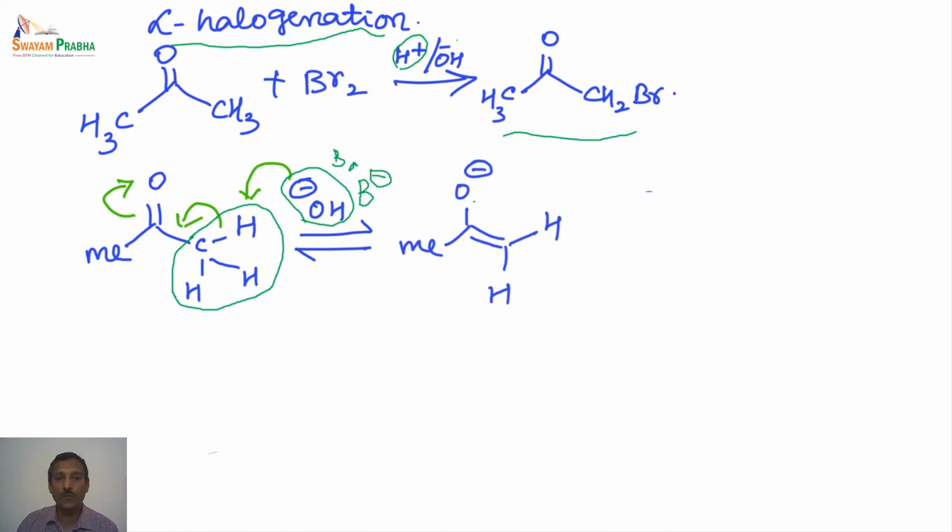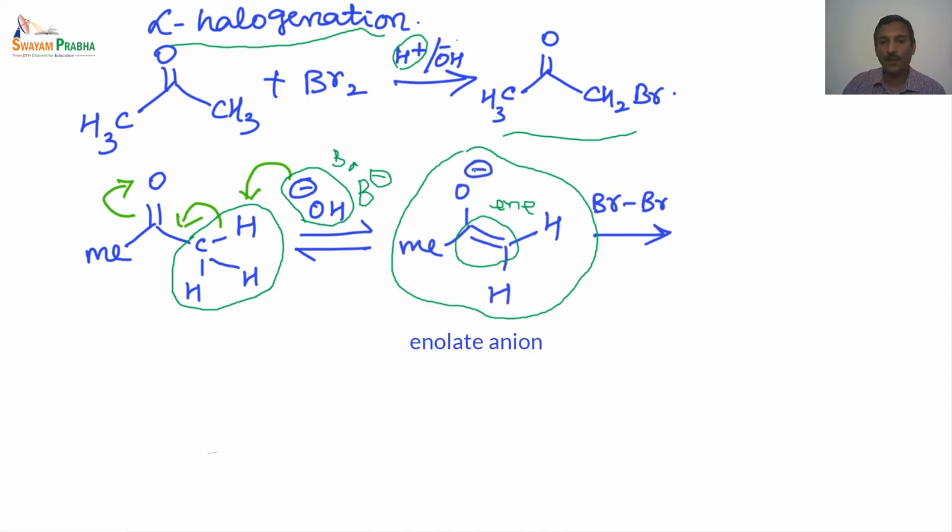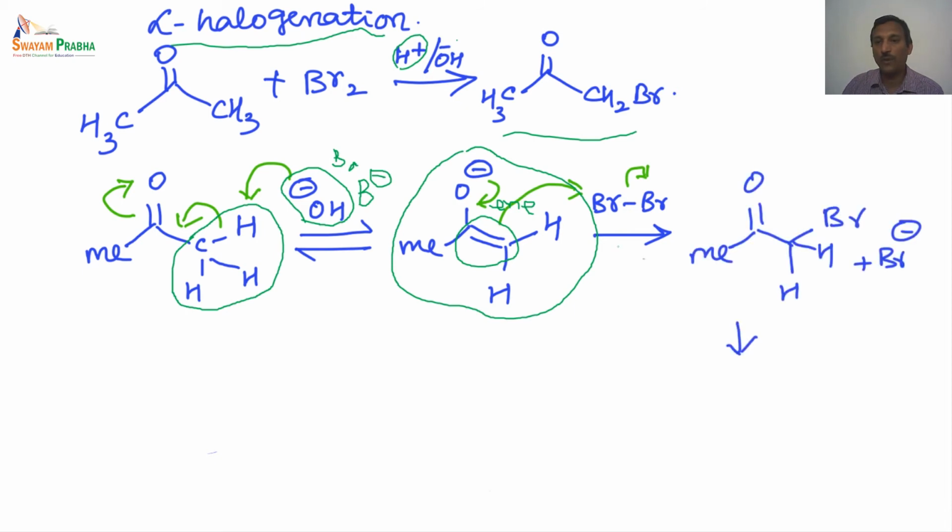So this leads to the negative charge now comes between this carbon and this oxygen bond, and now this double bond is electron rich, so this can attack this bromine, and this bond now shifted towards the bromine. So like that the electron flow happens, which leads to an alpha substitution as shown here. So CH2Br is shown here. Same here in this particular carbon we have a CH2Br.